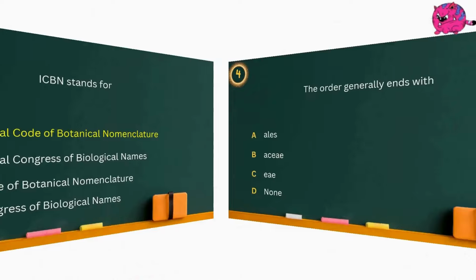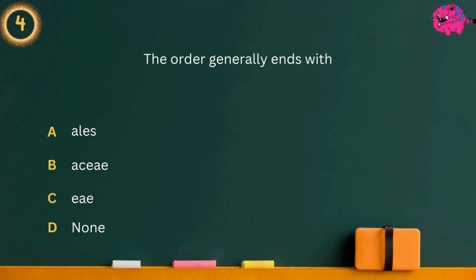Question 4. The order generally ends with Option A. AIIMS. Option B. AC. Option C. EE. Option D. None. Answer is AIIMS.